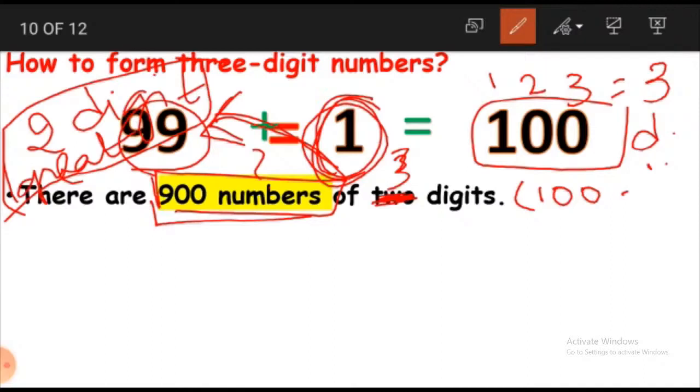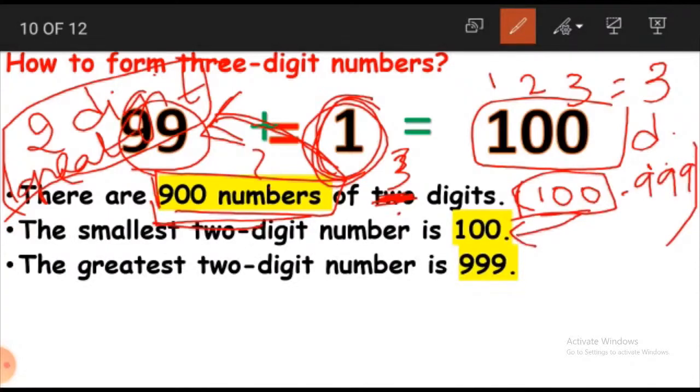Again, as these 3-digit numbers are starting from 100, what does 100 become? 100 becomes the smallest 2-digit number. What does 100 become? 100 becomes the smallest 3-digit number, I am so sorry, smallest 3-digit number. And what does 999 become? 999 becomes the greatest 3-digit number.